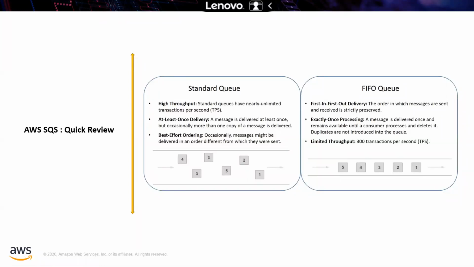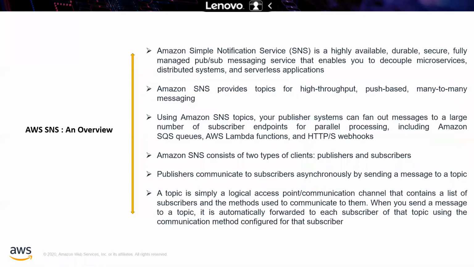This is about SQS and SNS. It's very simple. It's a Simple Notification Service. We are going to talk about it in the next slide. Simple Notification Service is a highly available, durable, secure, and fully managed pub/sub, that is a publisher and subscriber, messaging service that enables you to decouple microservices, distributed systems, and serverless applications.